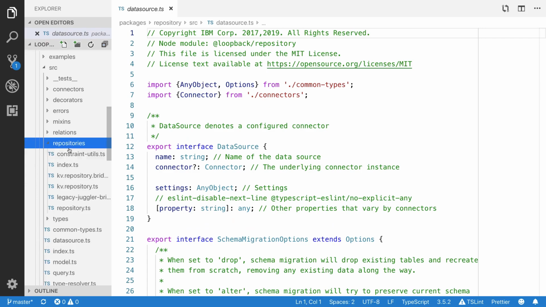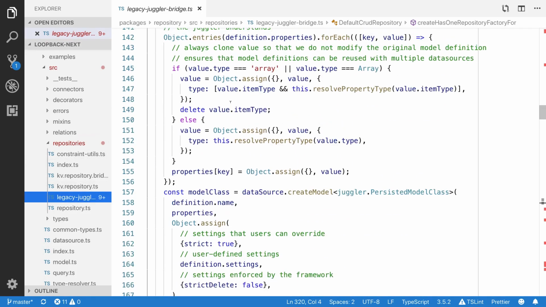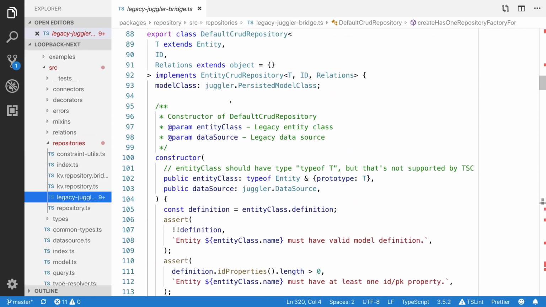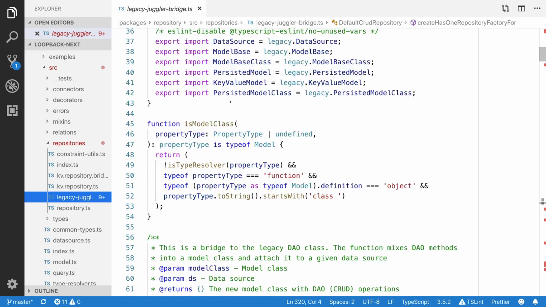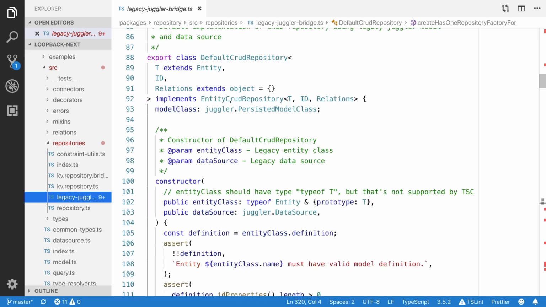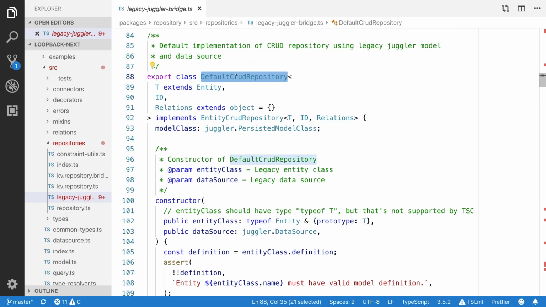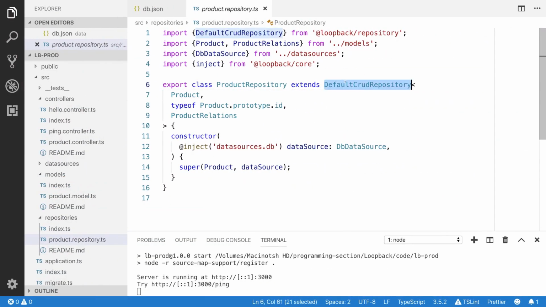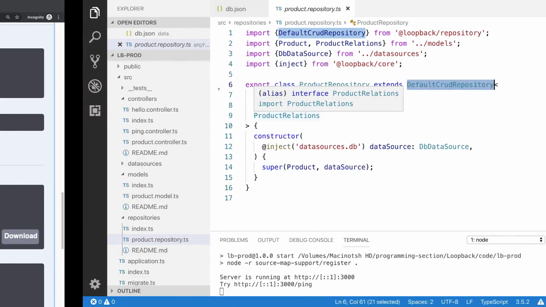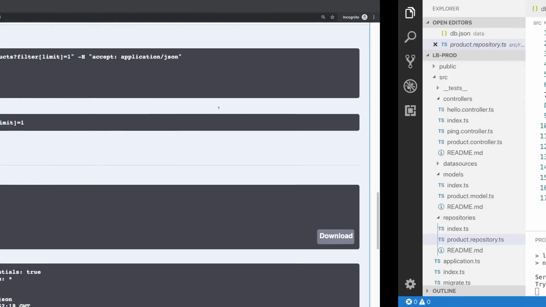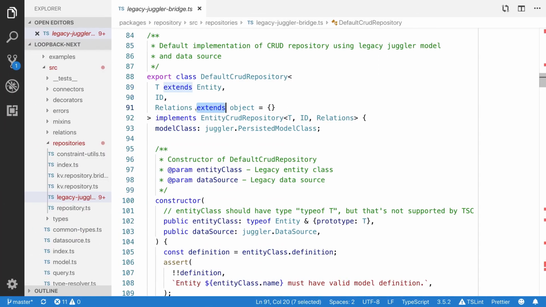Now I would like to show you some model methods. You have to open the legacy juggler bridge. Here you will find all your methods like create, find all, find by ID. We have the class DefaultCrudRepository, which takes T, which in our case is the product. The type should be ID. This one is the ID, and here we have the relation. It is going to implement the EntityCrudRepository. You will see the model class.